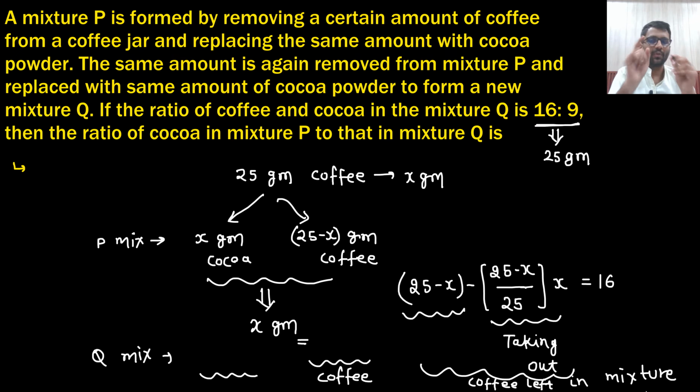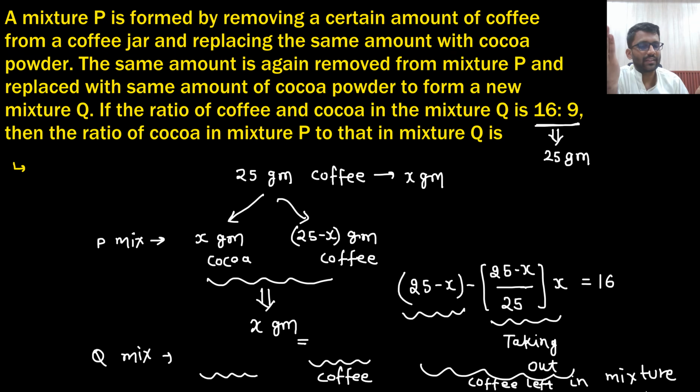Try understanding this problem again. You had X gram of cocoa and 25 minus X gram of coffee in a mixture. Now you will take X gram out of it. That means how much part of coffee you will take? 25 minus X divided by 25 into X. So this much part of coffee you will take. And how much coffee you had initially?